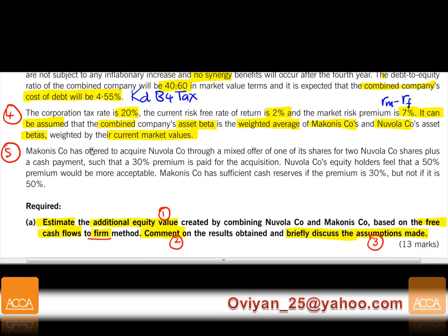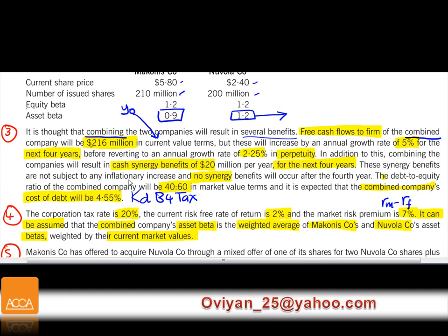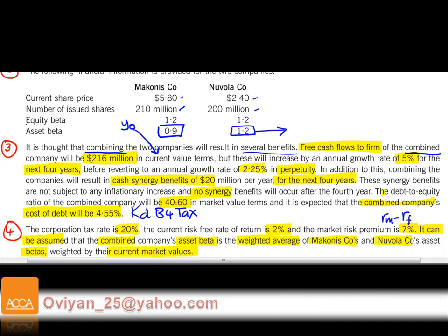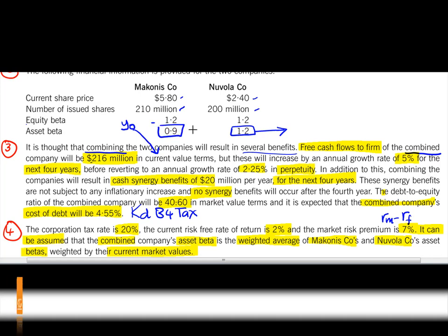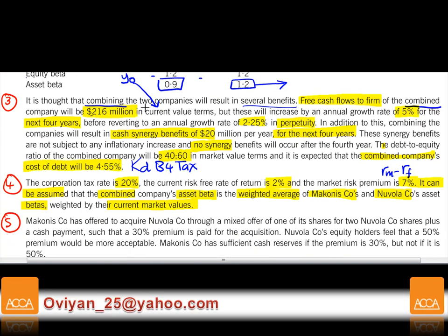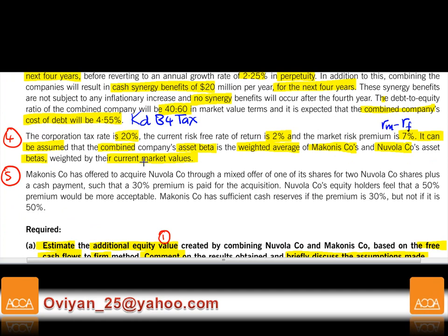So we're going to combine the two asset betas, because they are separated, using the weighted average with the current market value.